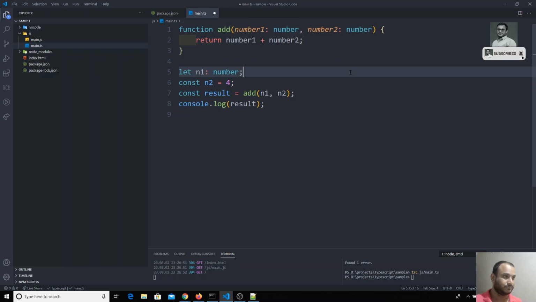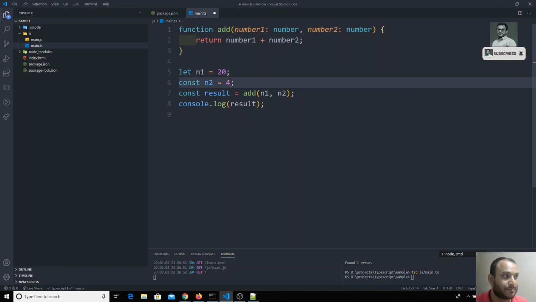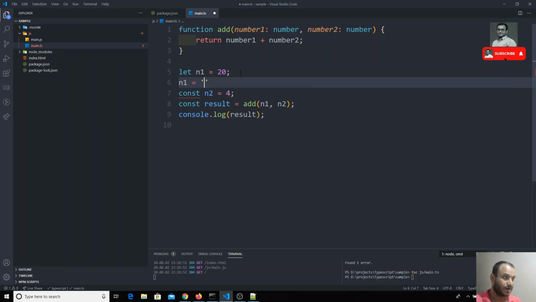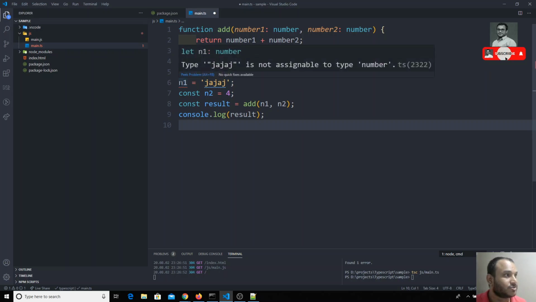If you mention n1 is equal to 20 like this, even if you don't mention the type, TypeScript understands that this n1 takes only the integer number data type, so I can assign directly to n1. Now if I try to apply n1 is equal to hi or something like this, it will throw me an error that it cannot be assignable to the type number.